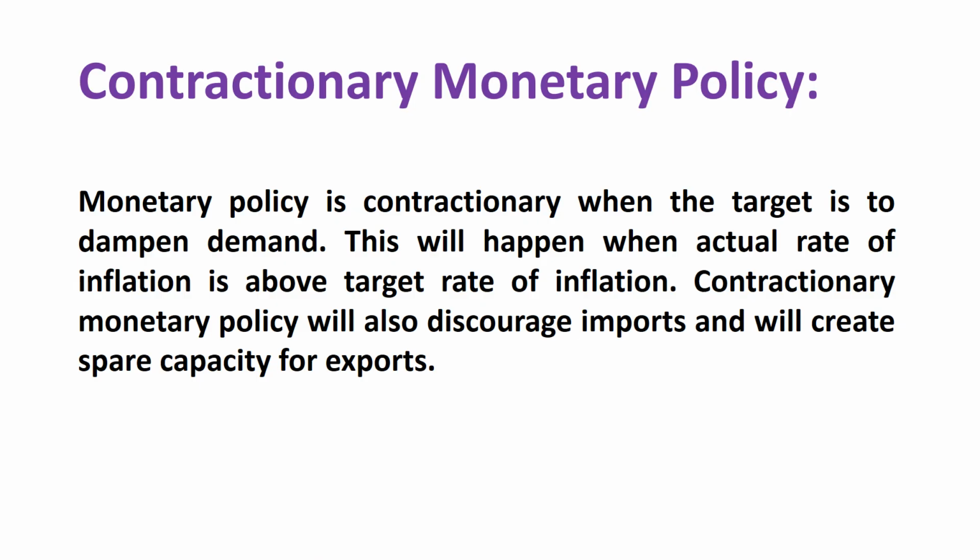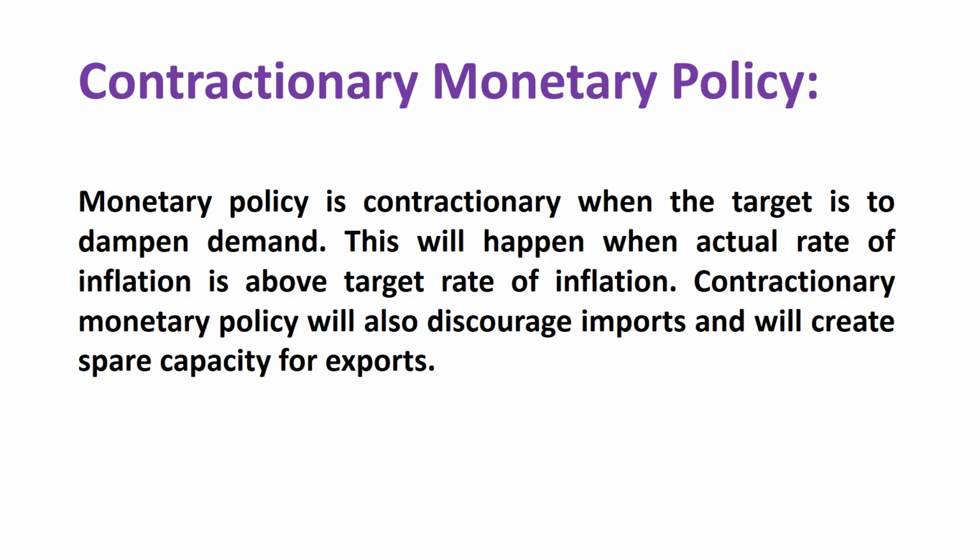Contractionary monetary policy. Monetary policy is contractionary when the target is to dampen demand. When the central bank wants to reduce aggregate demand to control the rate of inflation mainly, and up to a certain extent, this would also negatively influence imports. Imports would fall, and spare capacity for exports will increase. However, here we want to talk in the context of inflation.